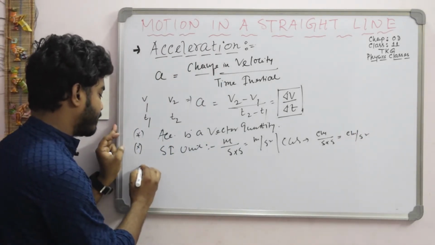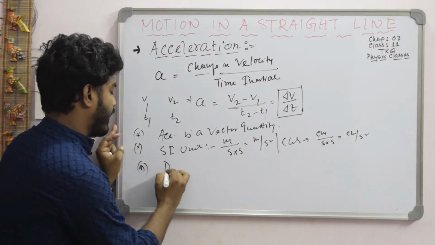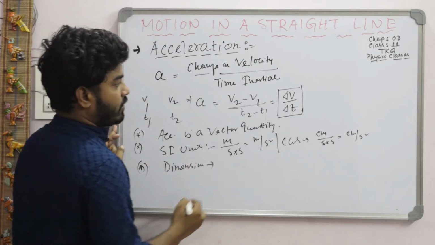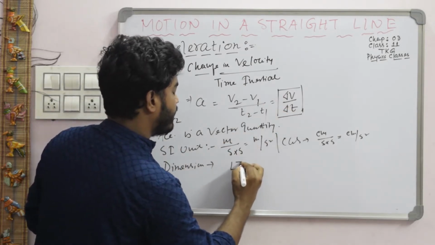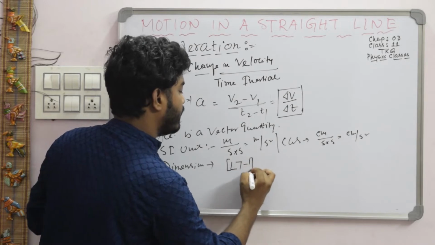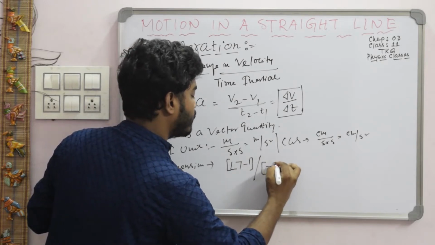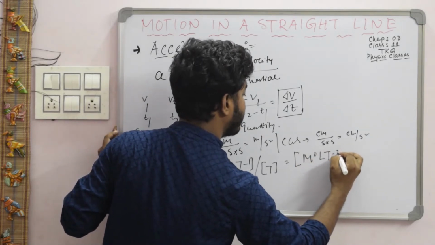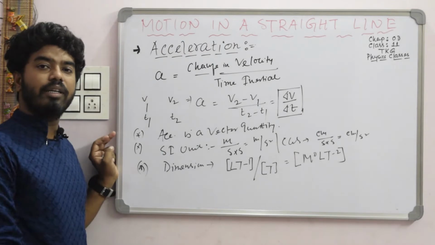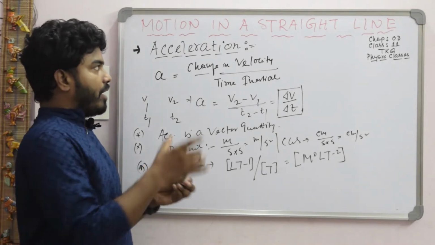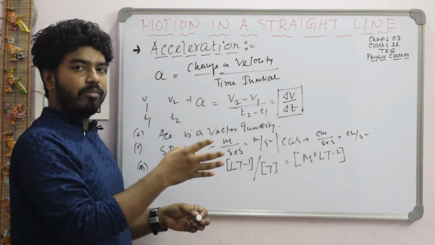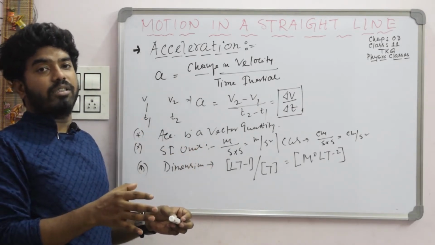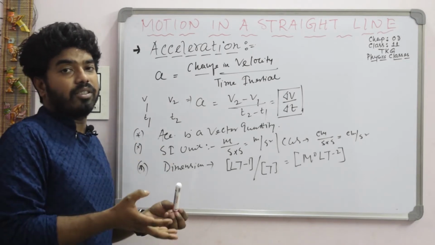Now the dimension. You know about dimension. The velocity dimension is L T to the power minus 1, divided by time, that is T. So the dimension becomes M to the power 0, L, T to the power minus 2. So this is the dimension of acceleration. So acceleration means change in velocity by change in time interval. When there is a change in velocity, we can say there is an acceleration. When there is a constant velocity, then acceleration is 0.